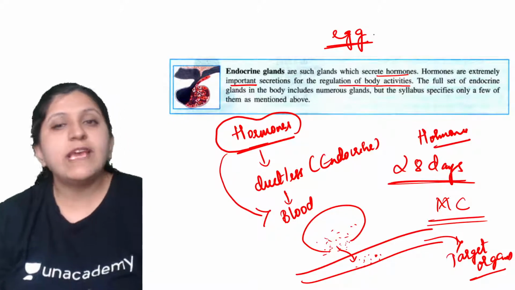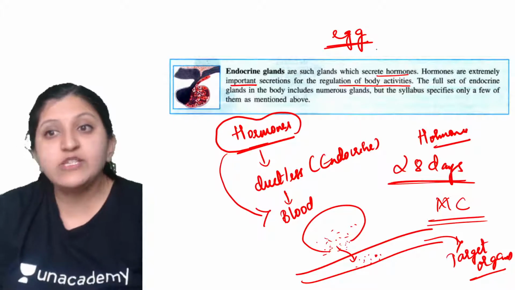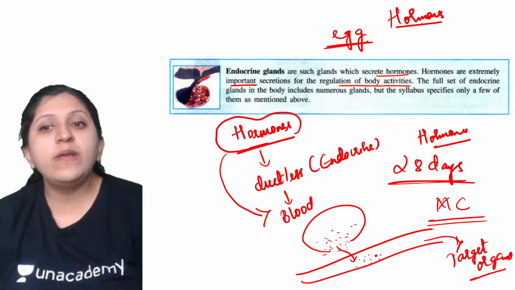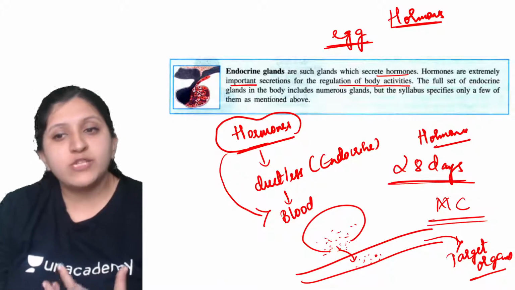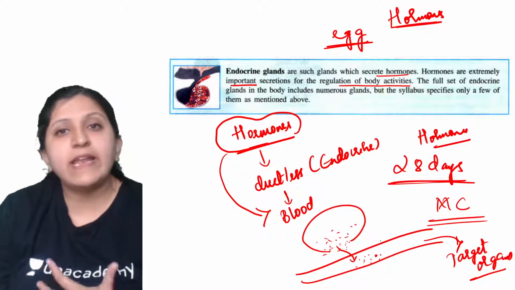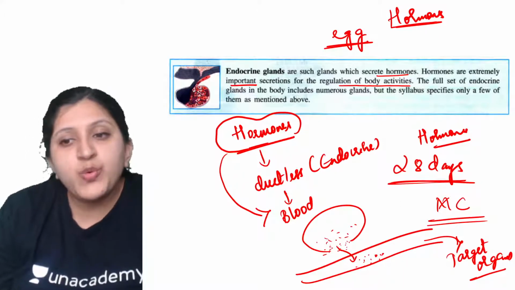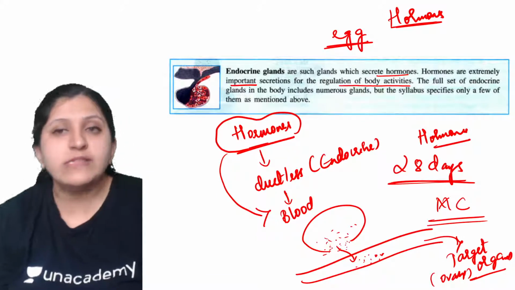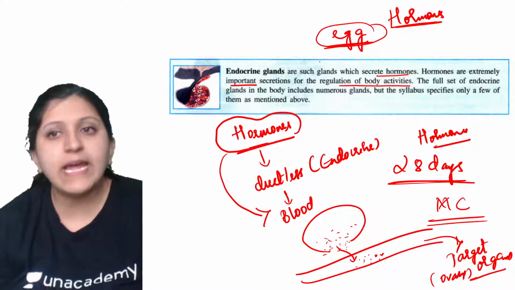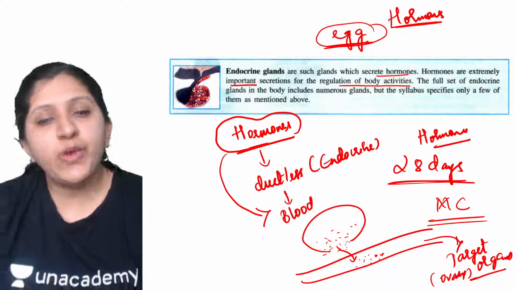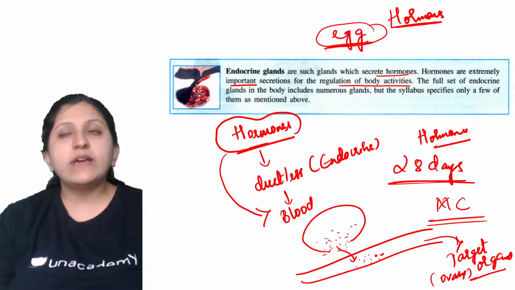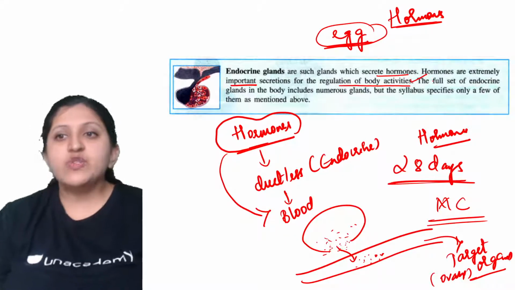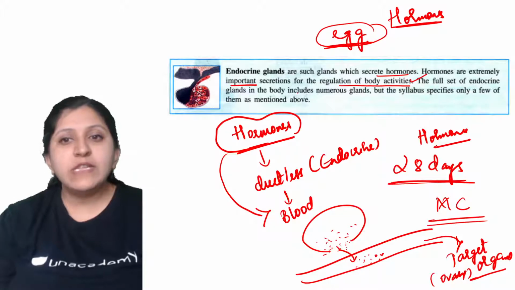So when we say that the egg production is occurring, this is mainly occurring because of the hormones that are playing a role. This FSH is directly released into the blood, and through the blood it reaches the ovary, and the ovary will start synthesizing the ovum, that is the egg. This way all these hormone secretions will occur, and they regulate many of the body activities.